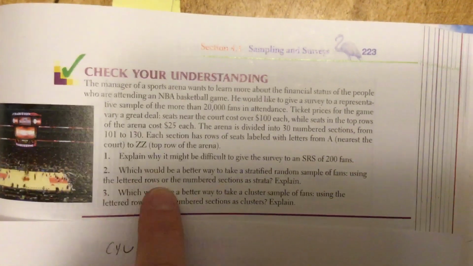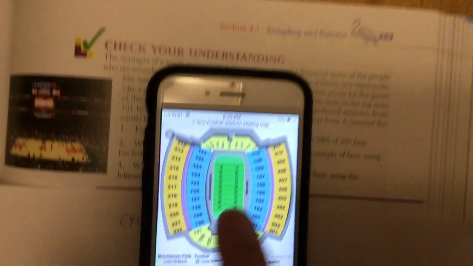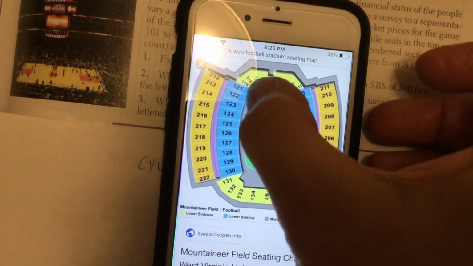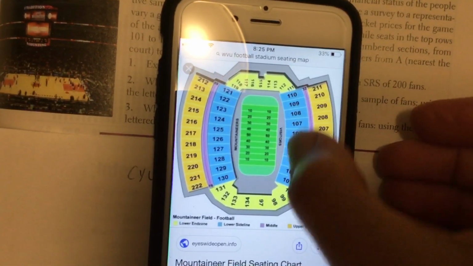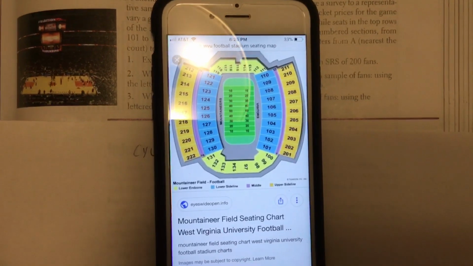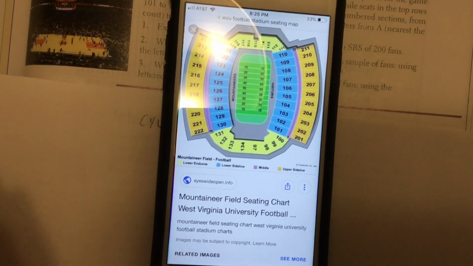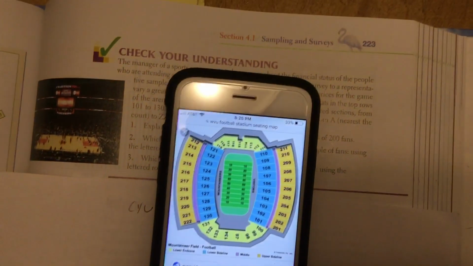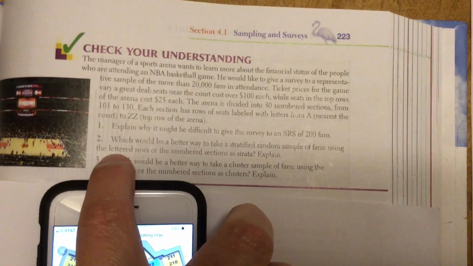Now, if I went by lettered rows, basically I would use all the people in row A. That would be all the people in the front part of their section. So this would be all A's over here, all A's, and then all B's and all C's. Everybody in row A would be as close to the court as you can get, and everybody in row B would be the next closest. And then everybody in row ZZ, which would be my last stratum, would be furthest, okay? So a better way to take a stratified random sample would be to use the lettered rows, okay?